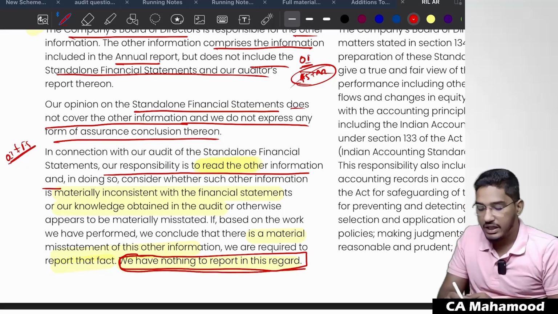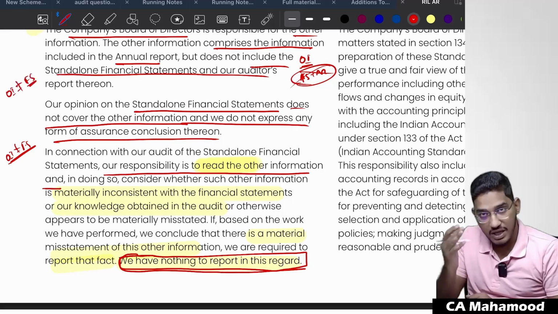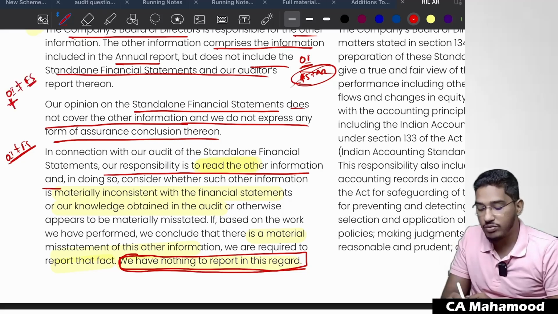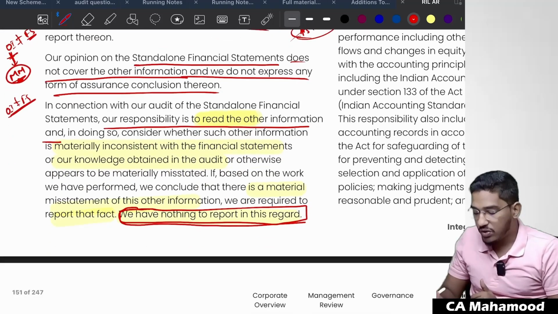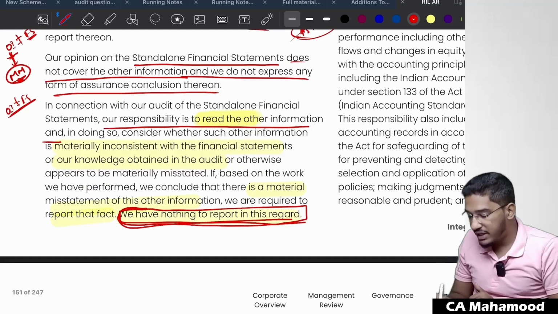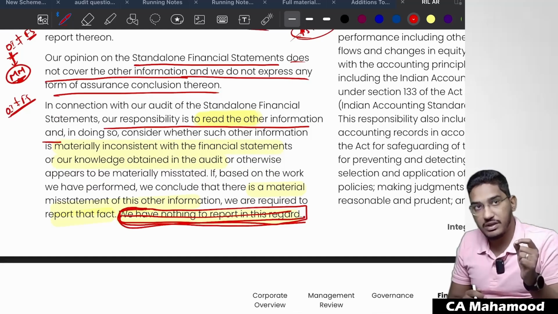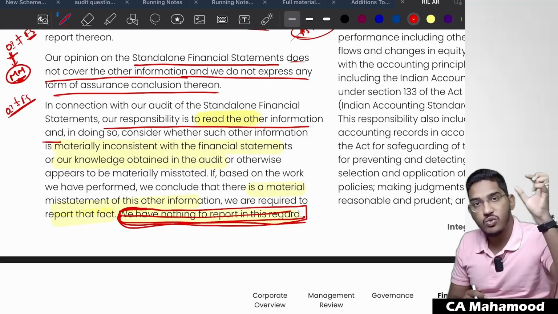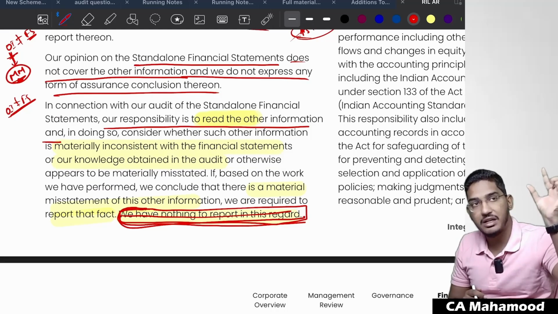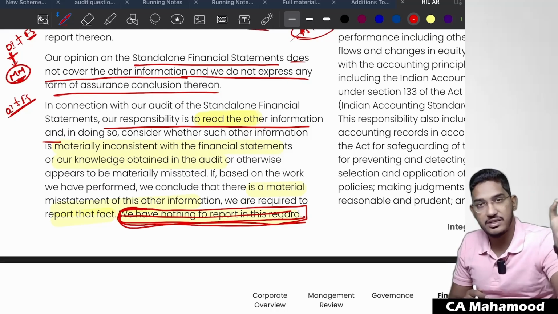On the other hand, if they had compared the other information and found it inconsistent with the financial statements, and investigated further and found a material misstatement in the other information only, what would the auditors have told here? Instead of writing this line, they would have said that in the other information of the client, on such and such page number under such and such paragraph, the information was wrongly stated.